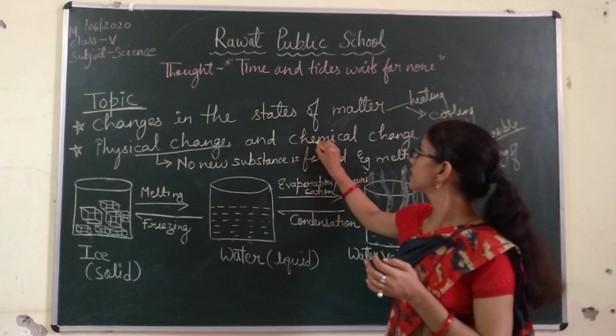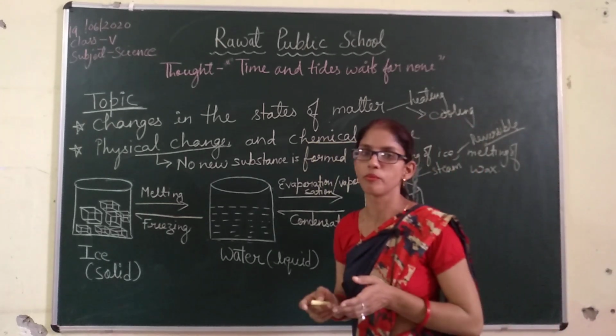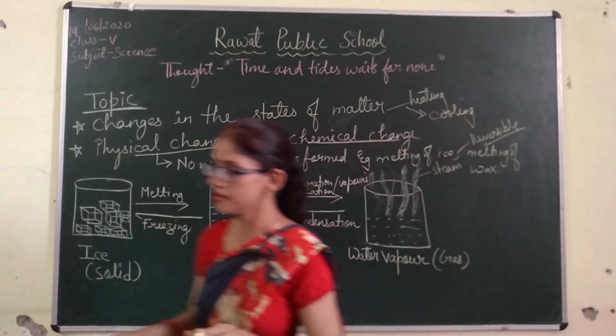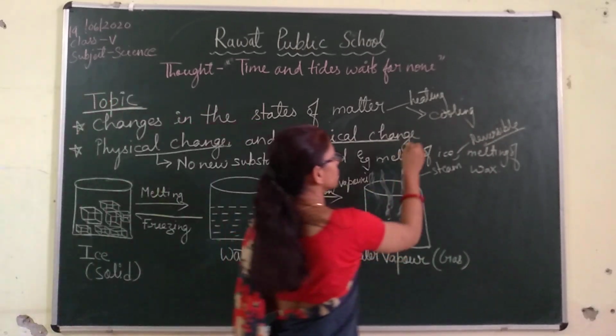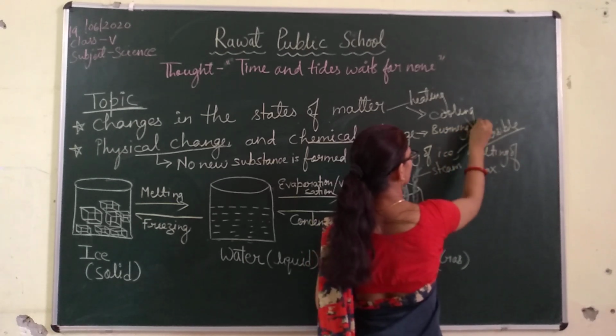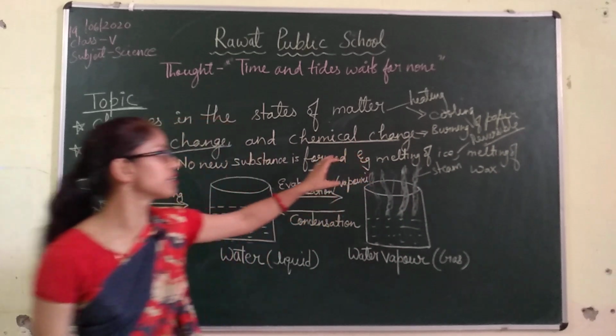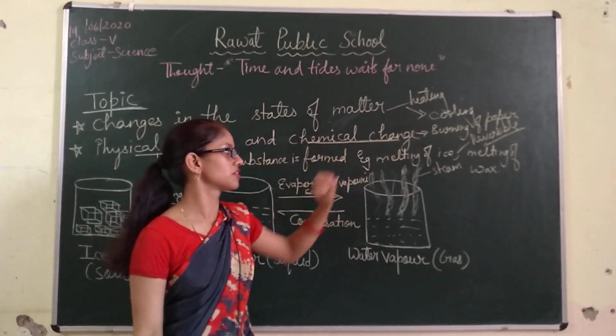Whereas in chemical change, a new substance is formed. For example, burning of paper is an example of chemical change.